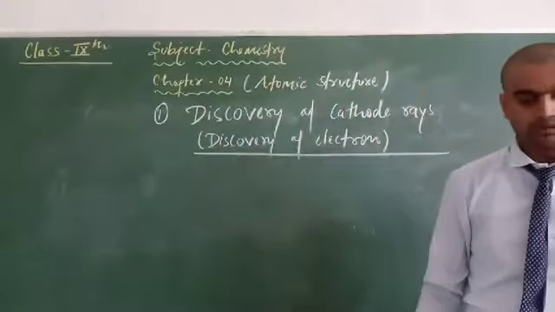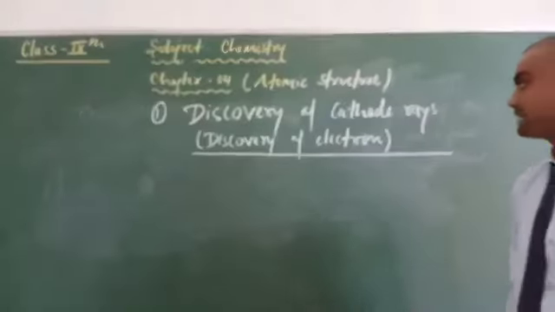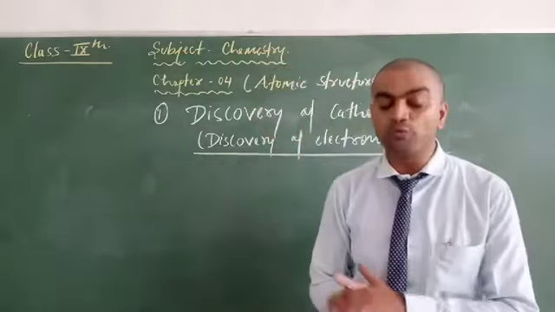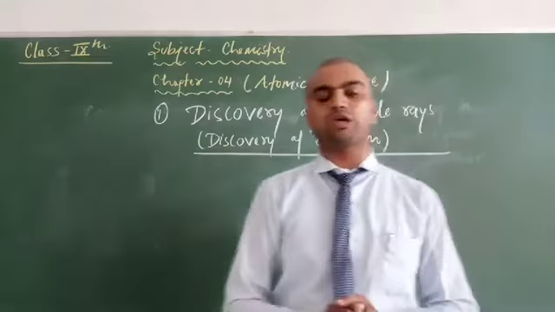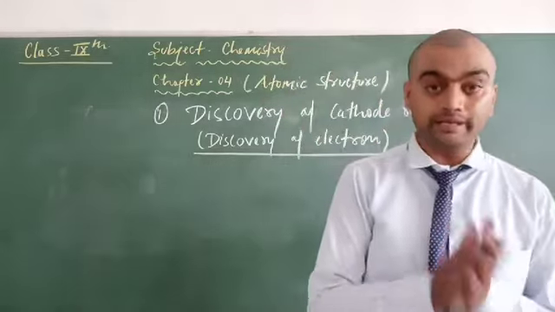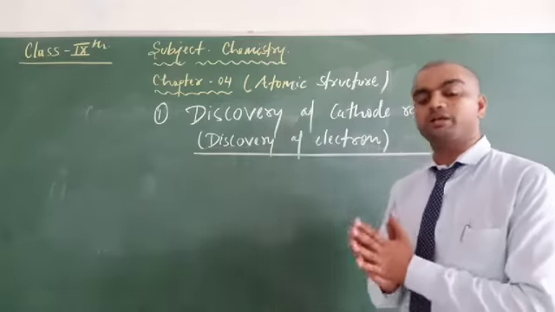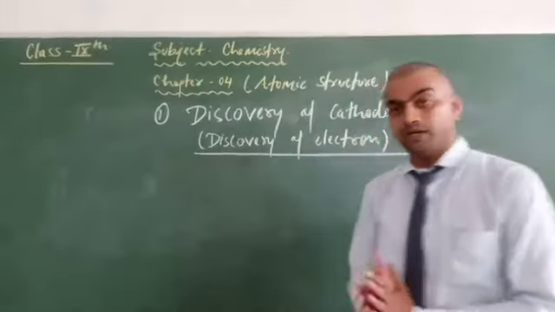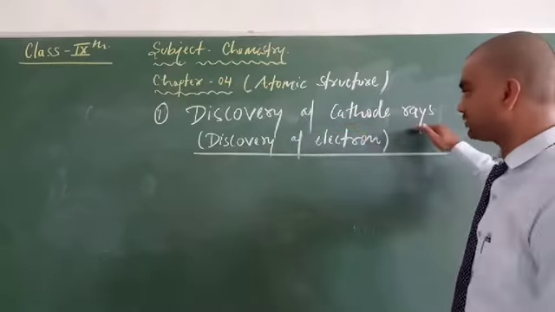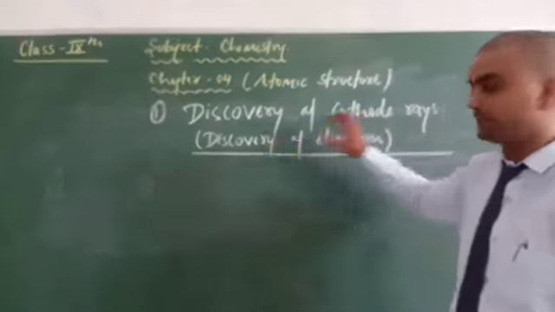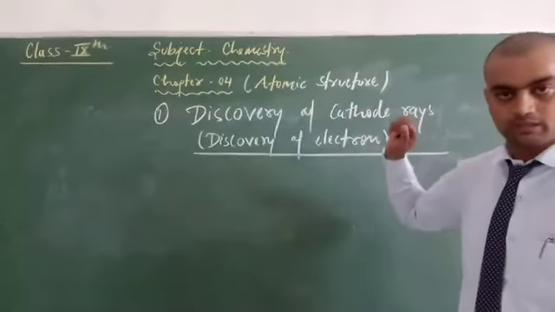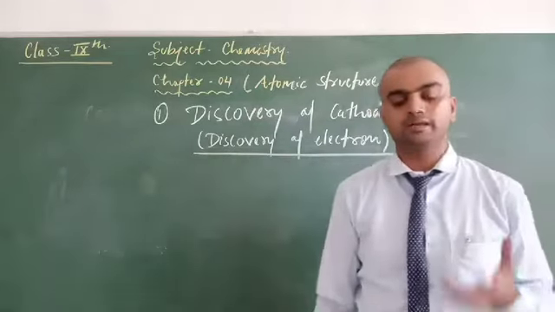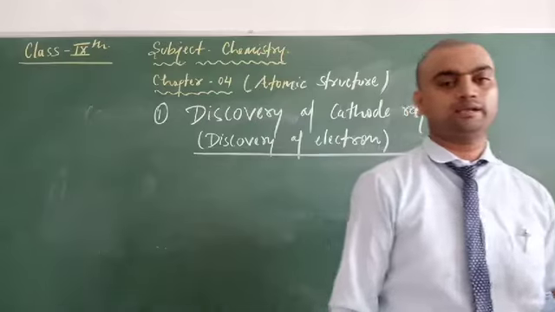Listen students. What is the heading? Discovery of cathode rays, or discovery of electron. Clear? What is the question? We have to prove here how the atom contains electron, proton and neutron in it. There are some historical explanations for the existence of electron, proton and neutron inside the atom. The first thing is the discovery of cathode rays, and this is directly related with the discovery of electron. So let's start with how the cathode rays were discovered.